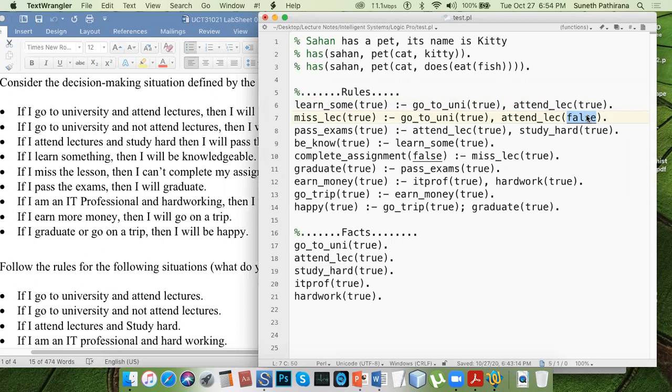For example, this is a kind of Boolean flag or Boolean variable. You can set it as false. Then what is the result or the outcome? If you go to university but you cut the lectures and stay there in the canteen, then what will happen? You will miss lectures. Then you can infer that if you miss lectures, what?